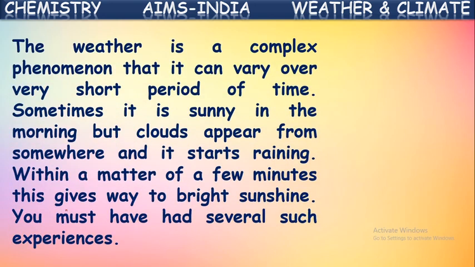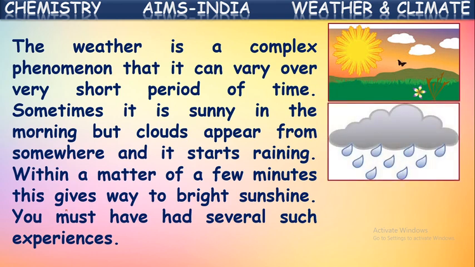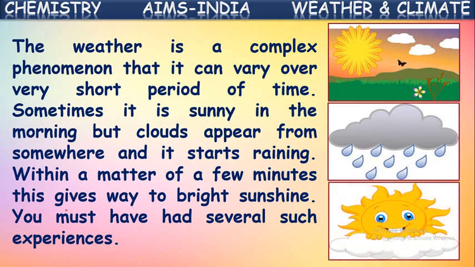So the weather is a complex phenomenon that can vary in a very short period of time also. Not only day to day, even hour to hour the weather may change. For example, sometimes it is sunny in the morning, but clouds appear from somewhere and it starts raining. Within a matter of a few minutes, this again gives way to bright sunshine. You must have had several such experiences, isn't it?